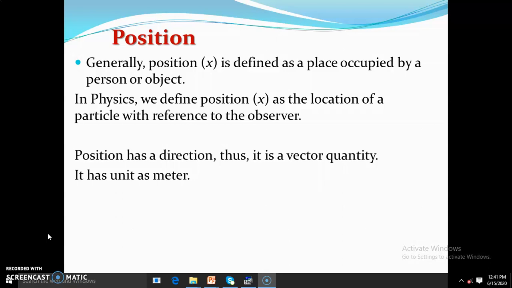Now, position has a direction, thus it is a vector quantity. It has a unit of meter, which means if you look at position in terms of a coordinate system from observer A to the point where the object is located, we can measure that position from observer A to the point of the location in meters, which makes it a vector quantity because it carries direction.